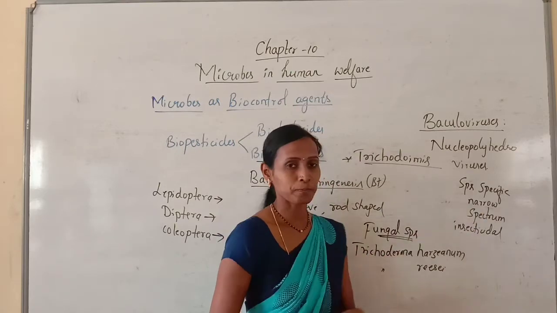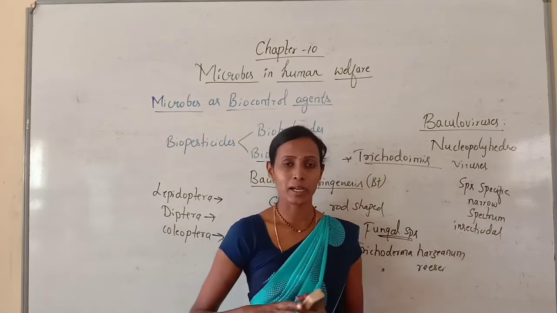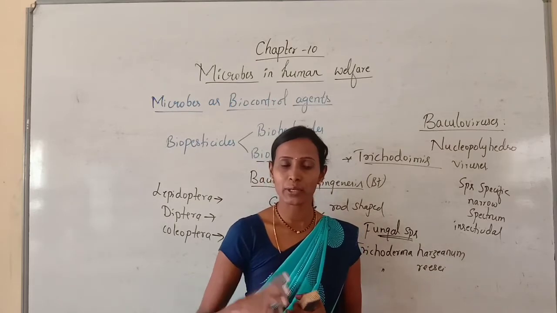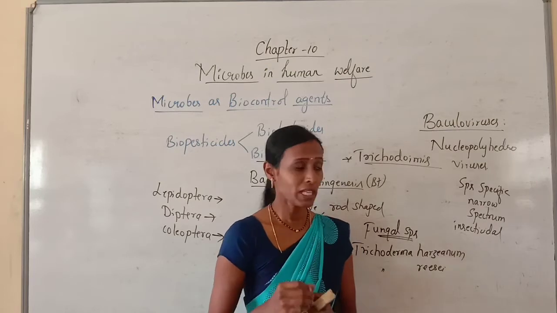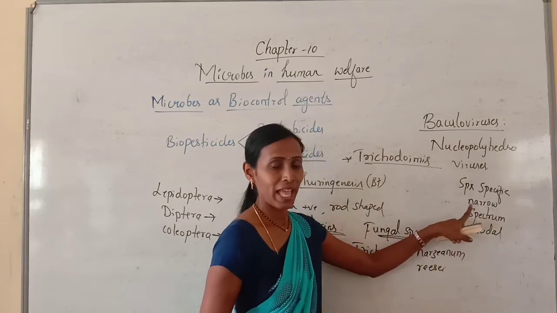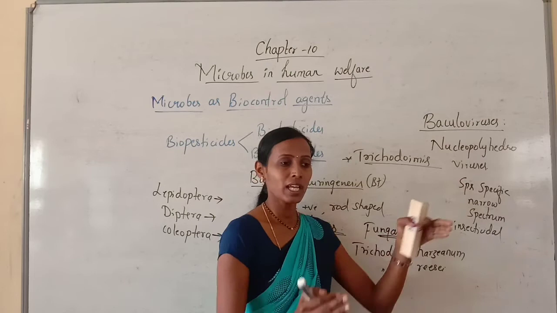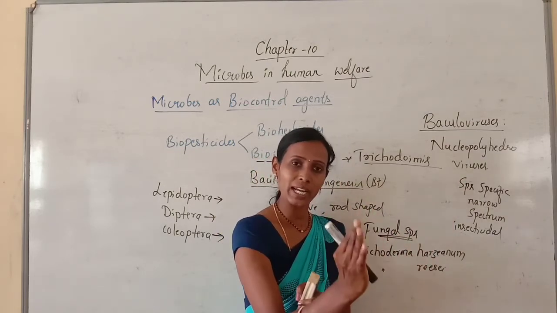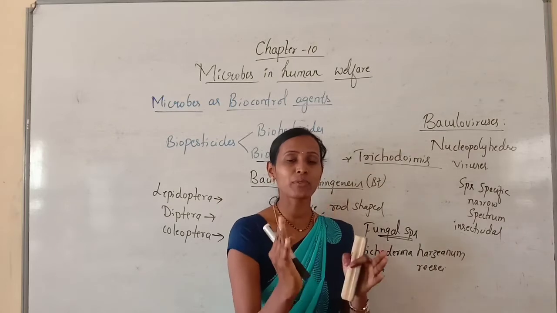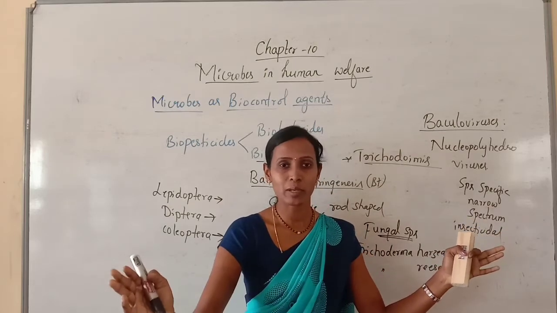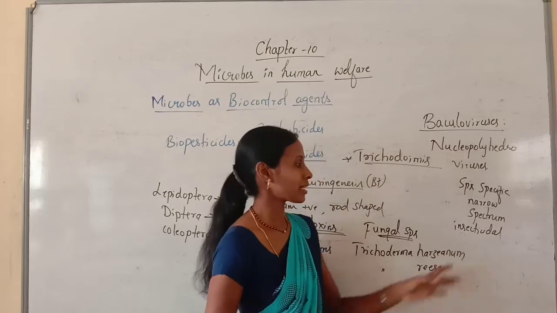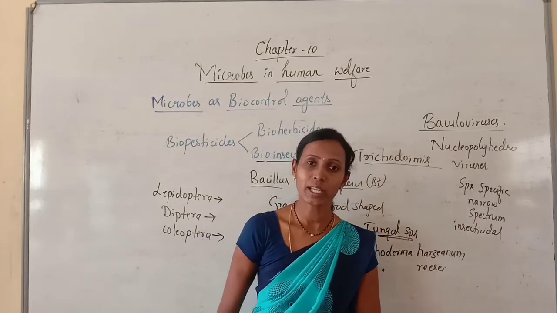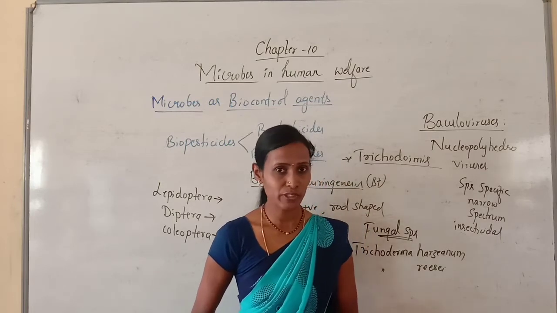And narrow spectrum, you studied when I explained about antibiotics. I told you about narrow spectrum and broad spectrum. Similarly, these are narrow spectrum. As they are species specific, they will be effective only against a particular species, and also narrow spectrum. If they are effective against various types of organisms, it is called broad spectrum, but here it is narrow spectrum, and they have insecticidal property, which means they can kill insects.